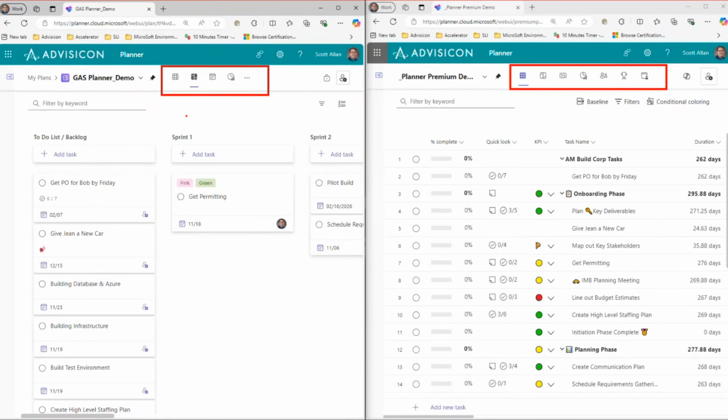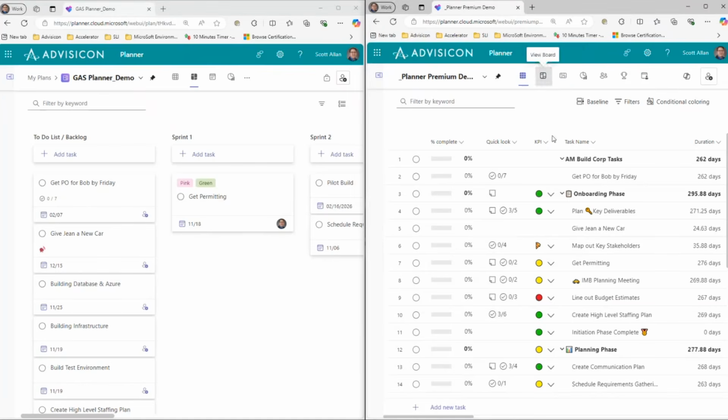Notice over here in Planner, we have our grid view, we have our board view, we have a schedule view, and we have a charts view. Over here in Planner Premium, we also have view grid, we have view board, and we have charts. Now over here on Planner Premium, we have view timeline.